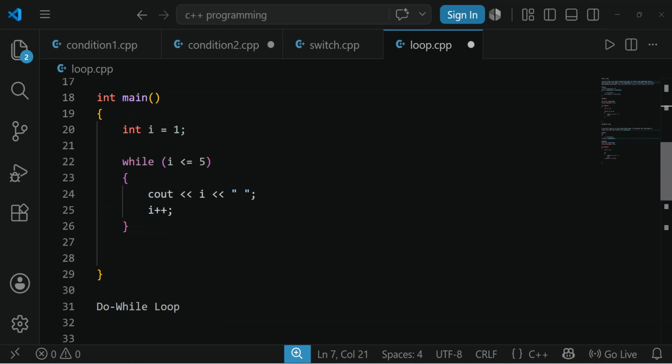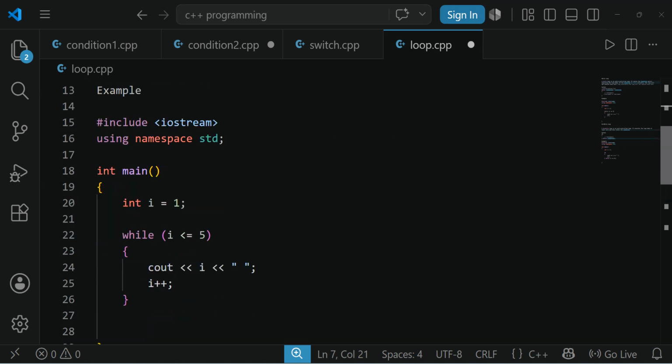Down here, an example is there. Why take stress? Here you can see int i equals 1 is initialized. Here is the condition, i less than or equals to 5. It is the condition checking. The block is executed, and ultimately here the increment is done.